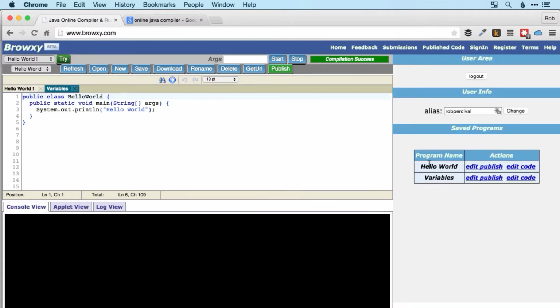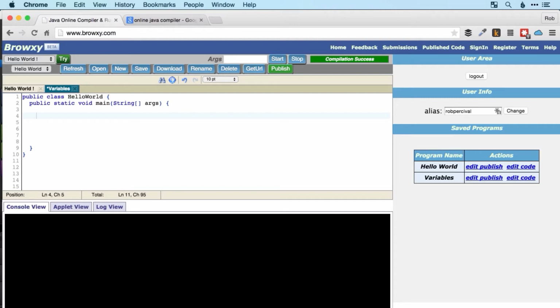There we go. So you can see that it's already saving all of our programs that we've made. And then really all we're going to change for most of the next few lectures is the code inside the main method. So if you've worked with different languages before, you may be used to defining a variable with something like the var command, like you do in JavaScript, for example. But in Java, it works differently.